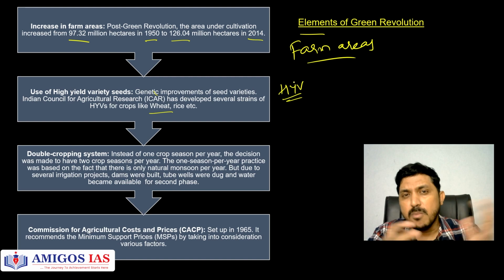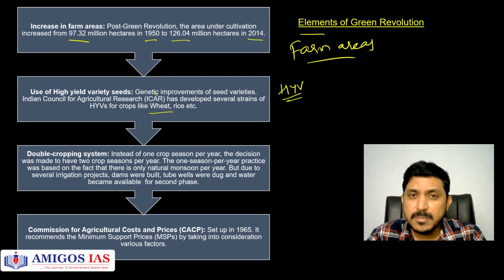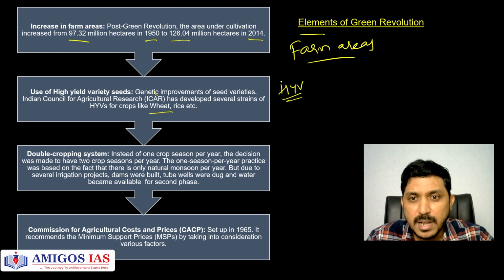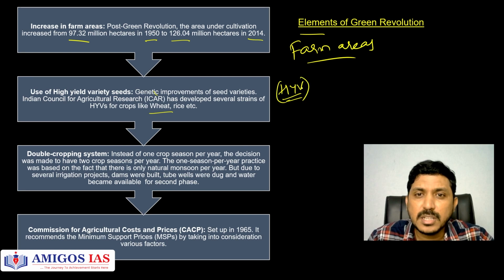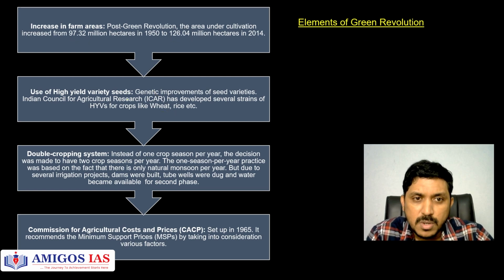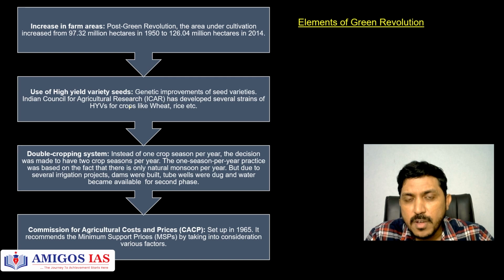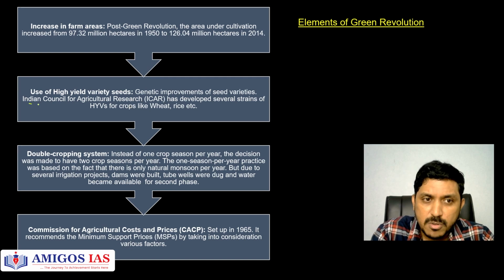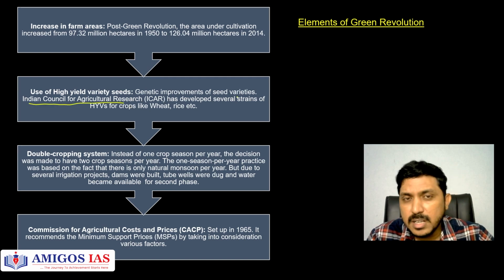That means Norman Borlaug would come to India and he helped India. He, along with Swaminathan, both of them together developed wheat varieties specific for India's system, okay, high yielding varieties. These seeds are helpful for more production and also to offset any kind of diseases in crops. So as you know, there is an agency in the Ministry of Agriculture and Farmers Welfare, Indian Council for Agricultural Research. They developed a lot of strains of this particular HYVs.